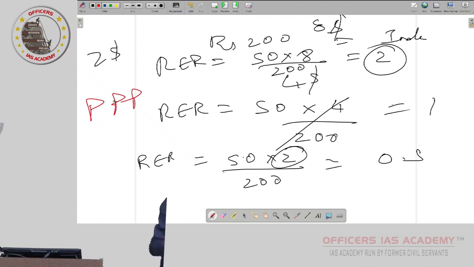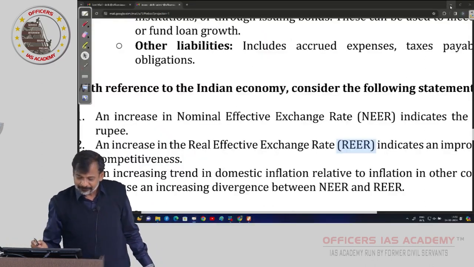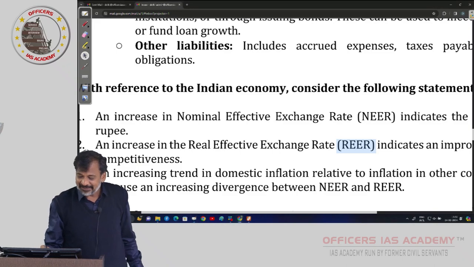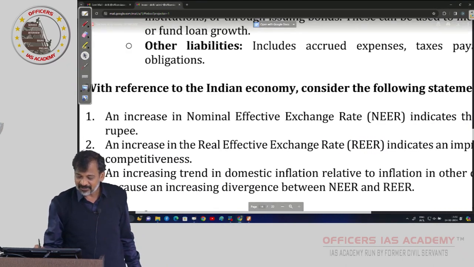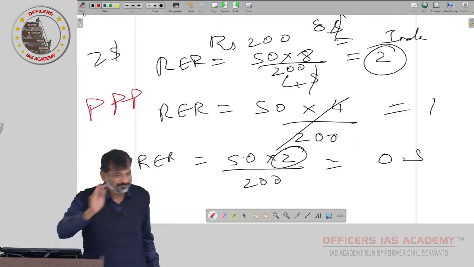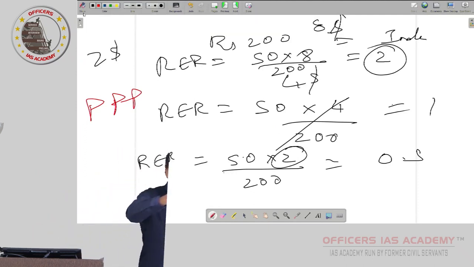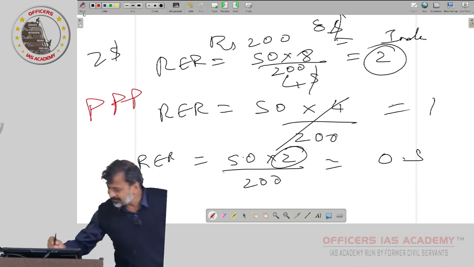Now coming back to our question: an increase in NIR indicates the appreciation of rupee. Now, forget all these things. What does NIR mean? Say, what is the bilateral nominal exchange rate?